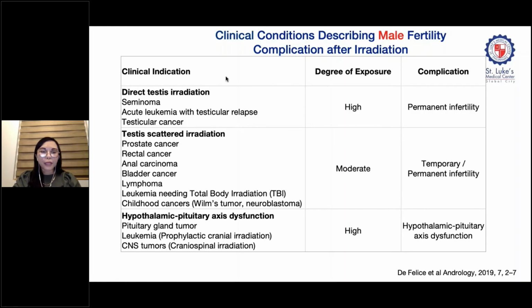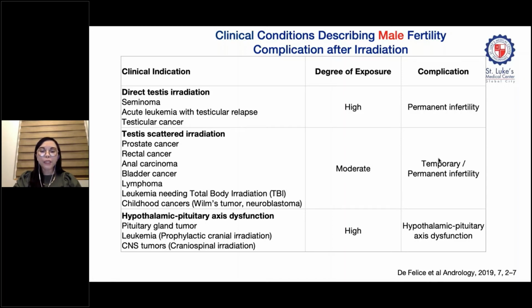we have direct testis irradiation for cases like seminoma or leukemia with testicular relapse, and also testicular cancer with high degree, since the testis is a target, so there's a high degree of exposure leading to permanent infertility. Actually, since the testis is very radiosensitive, even when the testis is not the target per se, for example, if it's a rectal cancer and the testis is just receiving what we call the scatter radiation, wherein there is moderate degree of exposure, temporary or permanent infertility may still occur.